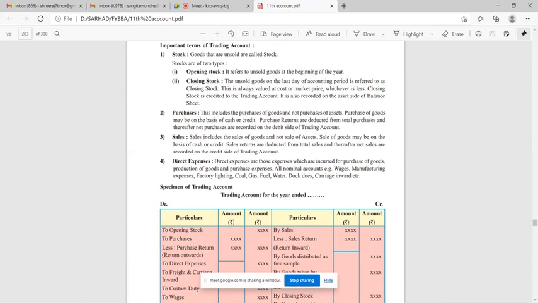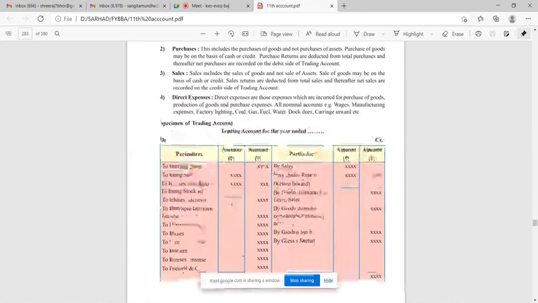Then direct expenses. These are those expenses which are incurred for purchase of goods, production of goods, and purchase expenses. All nominal accounts, for example wages, manufacturing expenses, factory lighting, coal, gas, fuel, water, dock dues, carriage inward, etc.